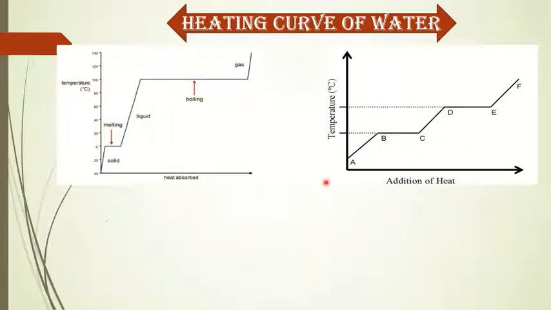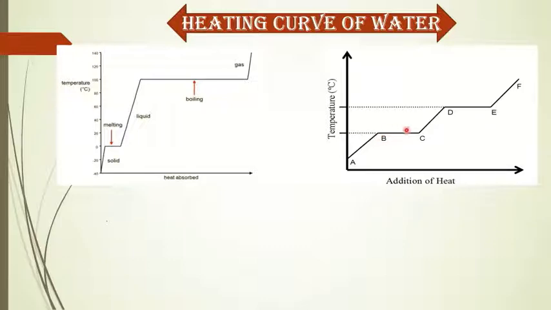Same curve here. Here I have marked points. From here the temperature is increased, and when it goes there, the temperature doesn't increase but heat is given. So AB is the solid state of matter, because AB is ice, and when it goes to B, that is 0 degrees Celsius, it starts to melt.